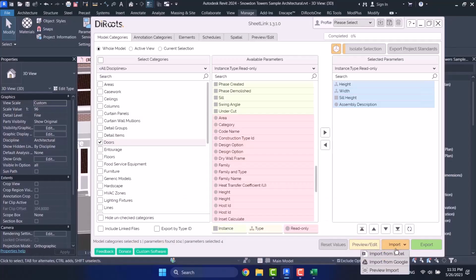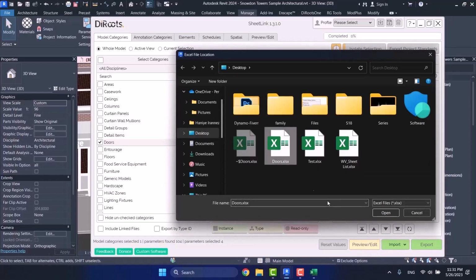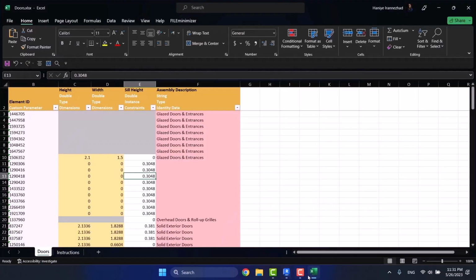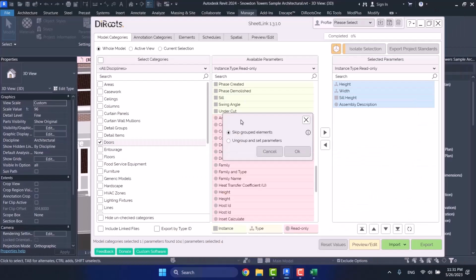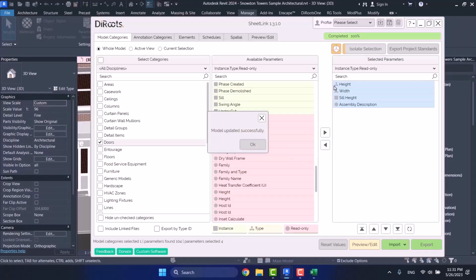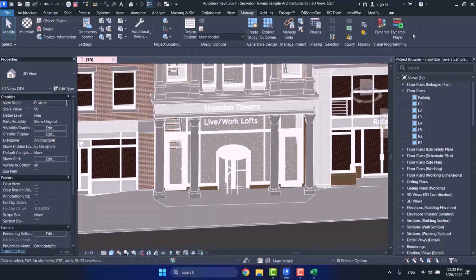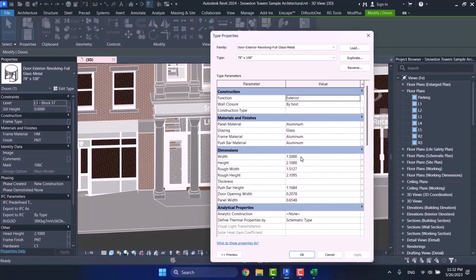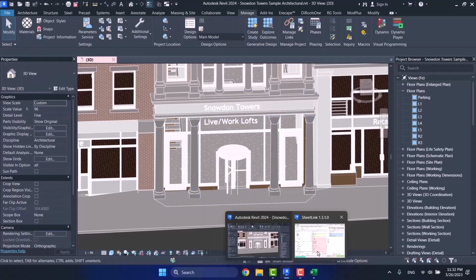And from import section, I choose import from Excel. I choose my Excel here and then I open it. It asks me all these because of the changes that I had made. I say skip it, you don't have to ungroup it. And this one imports the file directly and updates it. And it doesn't ask you if it's okay to update or not, or do you have second thoughts. So like that, it directly updates them for you. Now if I choose this again, you see that its seal height is 0, the door's width has changed to 1.5, and its height 2.1, and that's because of the Excel file that I imported.